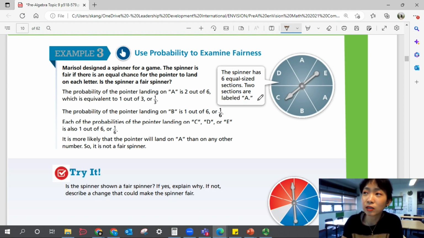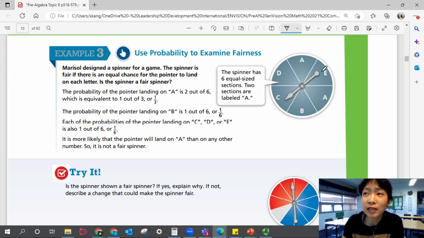Okay, let's look at this description. The spinner has 6 equal-sized sections. 2 sections are labeled A. And then the other sections we see E, D, C, and B. You already have an idea that it's not fair because you have 2 sections that are A, and then all the other sections just have 1 section per letter, right?